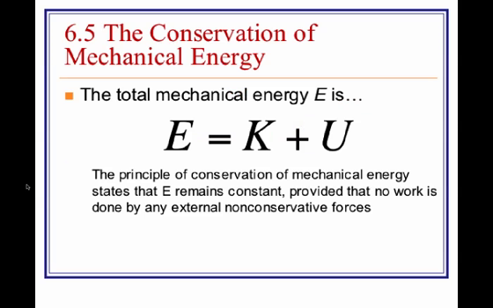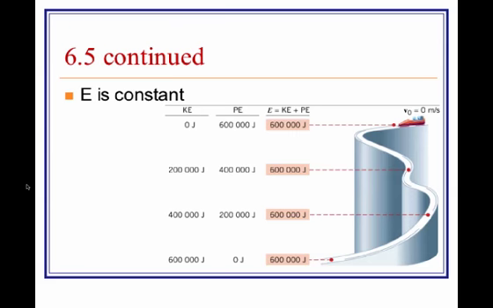The total mechanical energy of a system or object does not change unless a non-conservative force does work on that object. In this case, the total mechanical energy is equal to the kinetic energy plus the potential energy. Generally, this will be the gravitational potential energy, but it also can be an elastic potential energy. Total mechanical energy will remain constant in a system as long as no non-conservative forces act on that system.